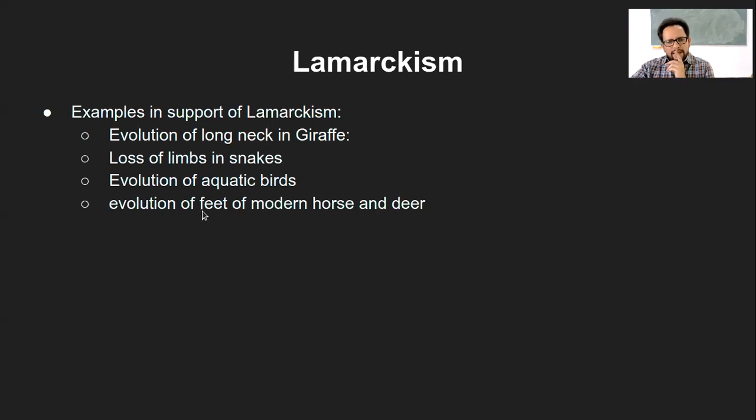Yeah. And then this last example is the evolution of feet of the modern horse and deer. Earlier again, these evolved from terrestrial animals which had very short legs. But now these animals which have evolved are very fast running animals. So that particular evolution is another example in support of this Lamarckism. So that's the brief about this Lamarckism.